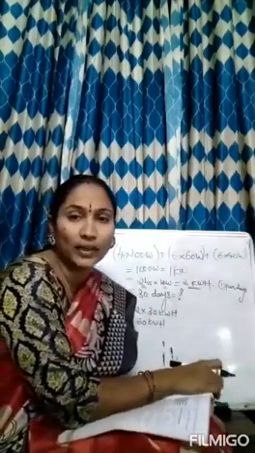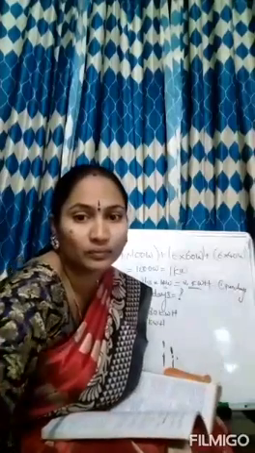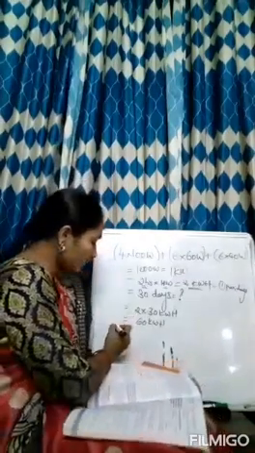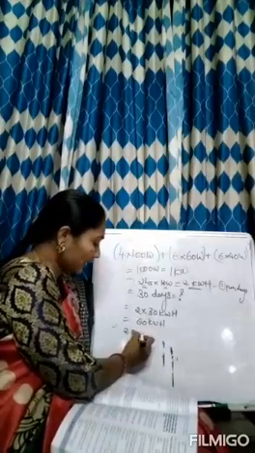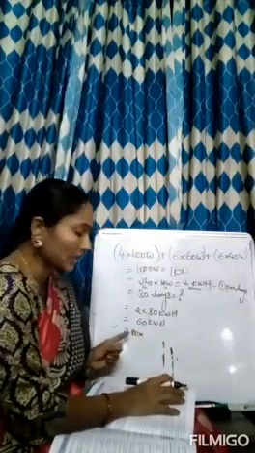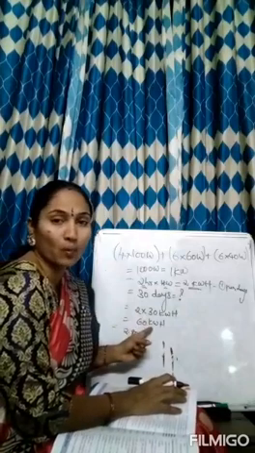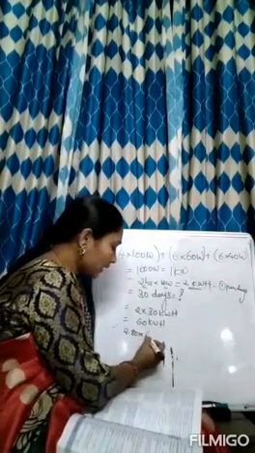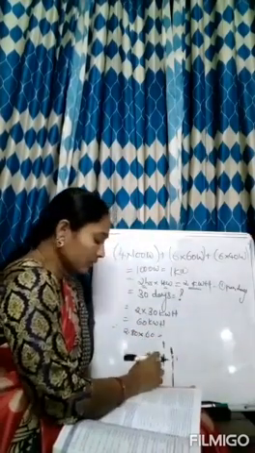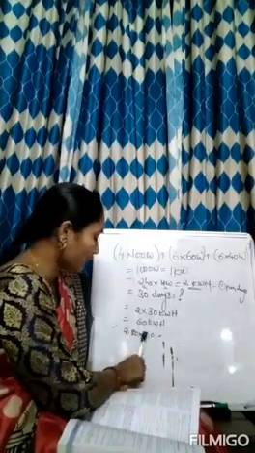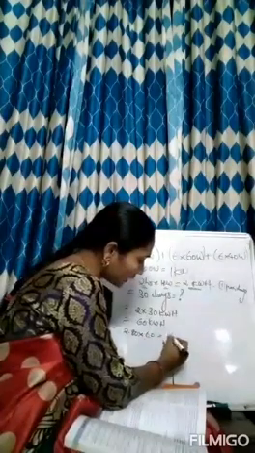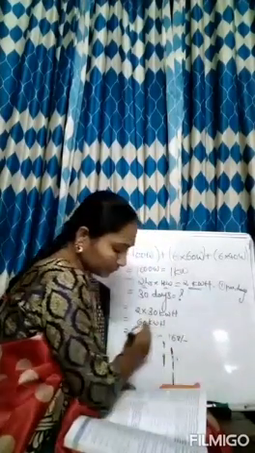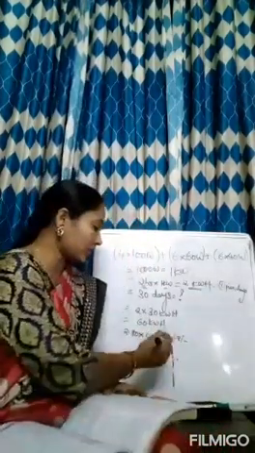Now we have to calculate the cost. The cost they have given is 2 rupees 80 paise per unit. How many kilowatt hours have we used? 60. 60 units we have used at the rate of 2 rupees 80 paise. That is equal to 168 rupees, which is your electricity bill.